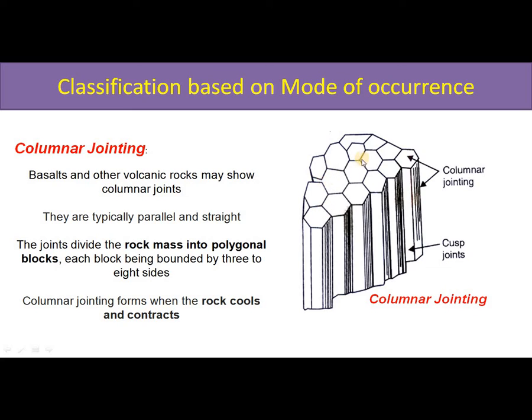Maybe 3 sides or 5 sides or 8 sides. These columnar joints form when the rock cools and contracts. Sometimes only columnar jointing is seen in certain rocks.